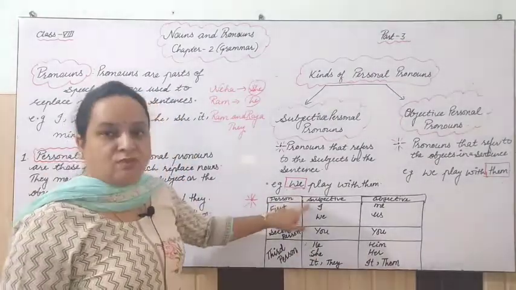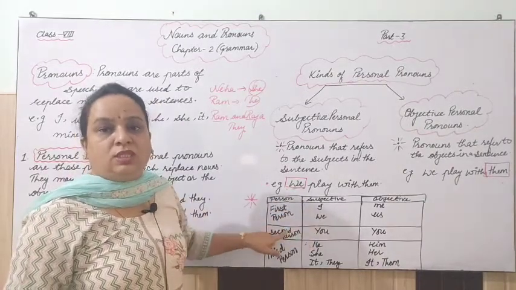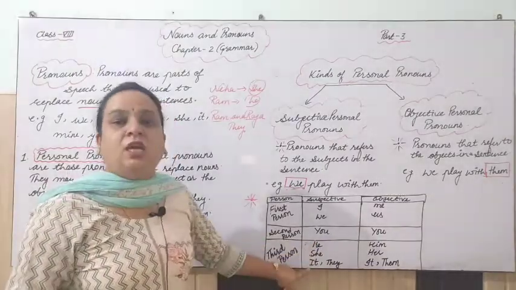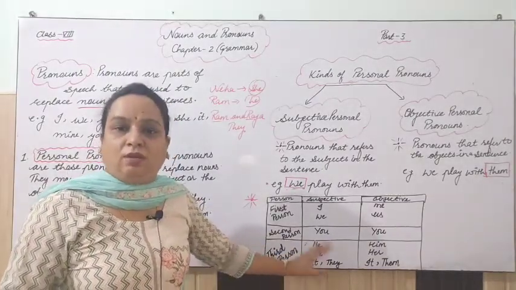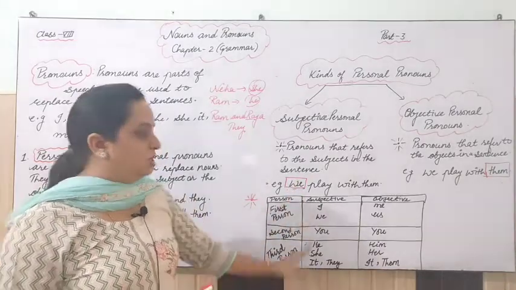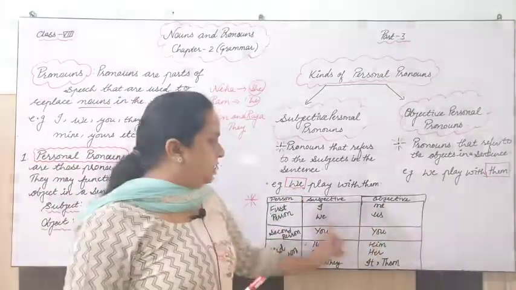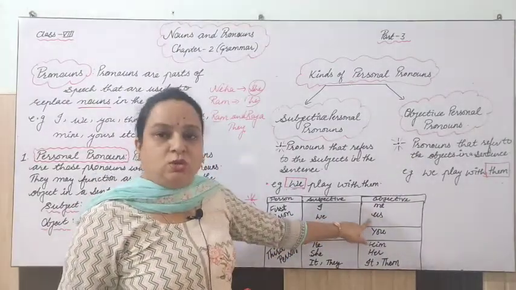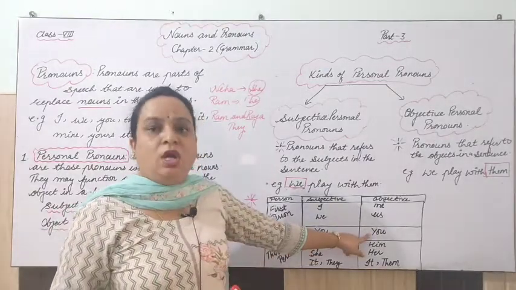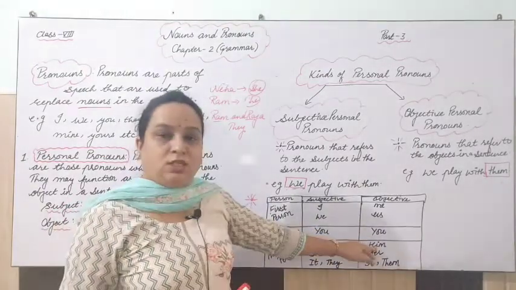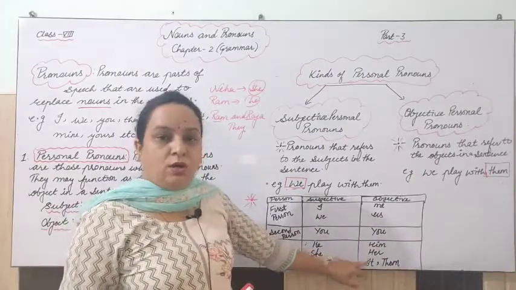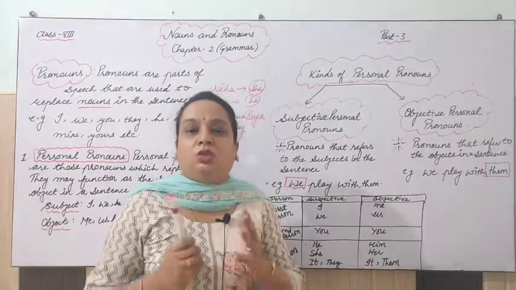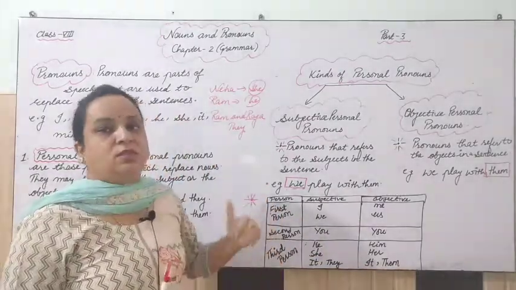So let's have a recap, a quick revision of that. First person subjective, I singular, we plural. Second person, you singular, you plural. Third person, he, she, it singular and plural is they, right? This was in the subjective case. When we are talking about the objective case, the same thing we have to change. I changes into me, we changes into us, you changes into you, he changes into him, she changes into her, it remains it, and they changes into them, right? So this is first person, second person, third person.